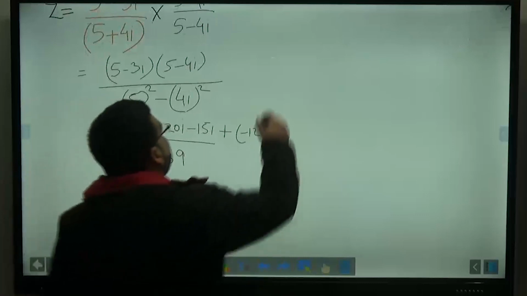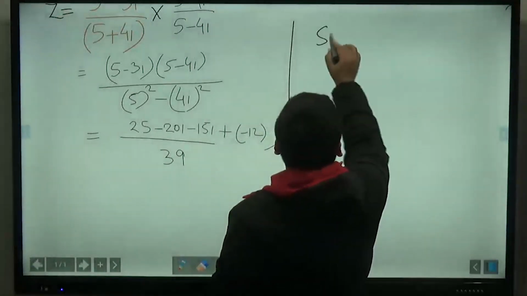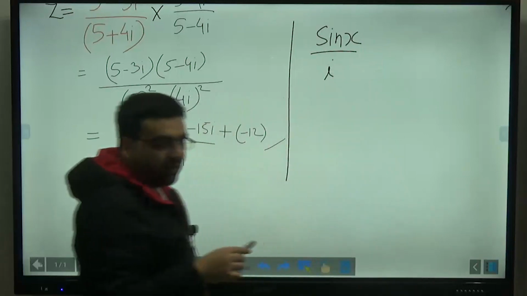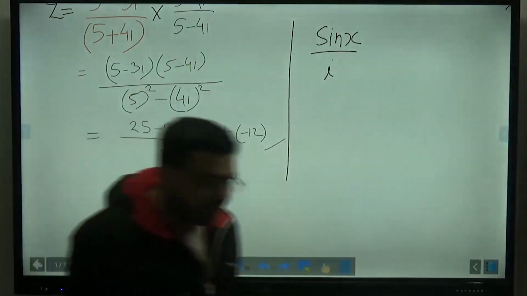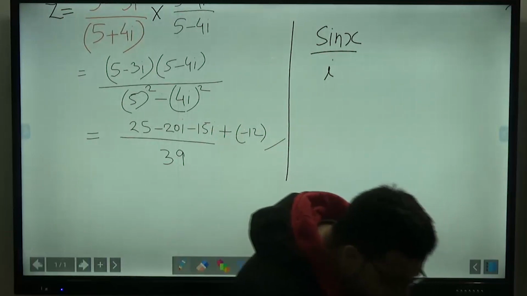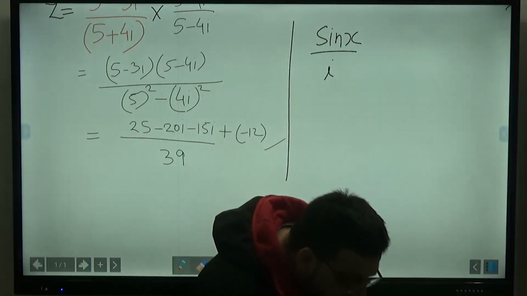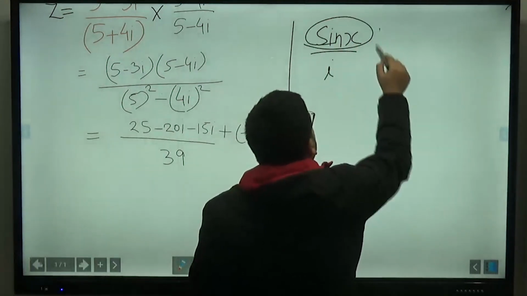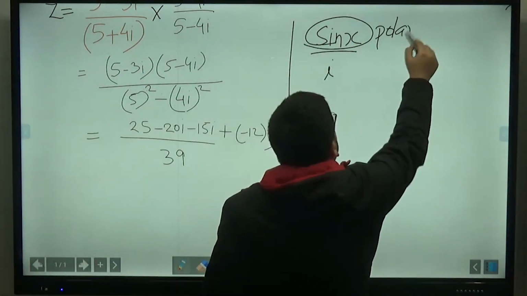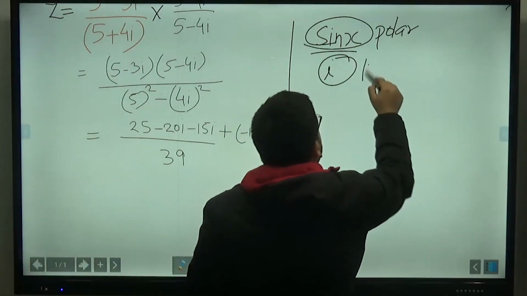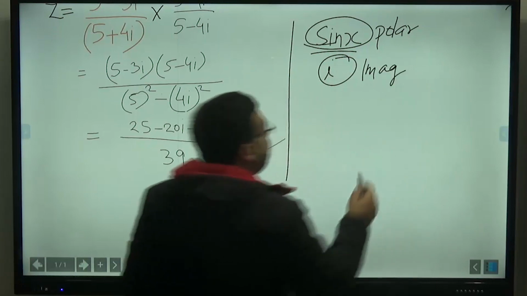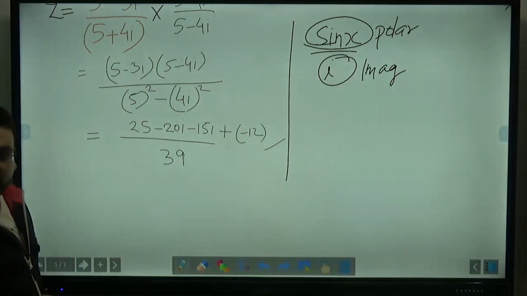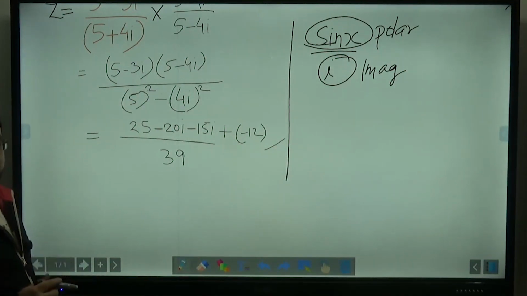Okay, so you are saying like this, that we have sin x upon i, is it so? That we have sin x upon i. So first of all, you have to convert it, because in the numerator we have the polar form and in the denominator we have the imaginary form. So first of all you have to convert either both into imaginary, or both into polar. First of all you have to convert it, right?